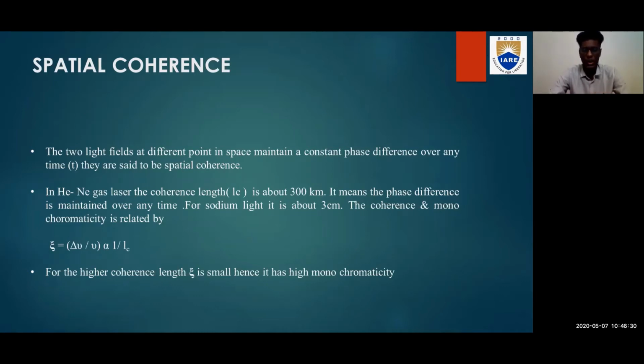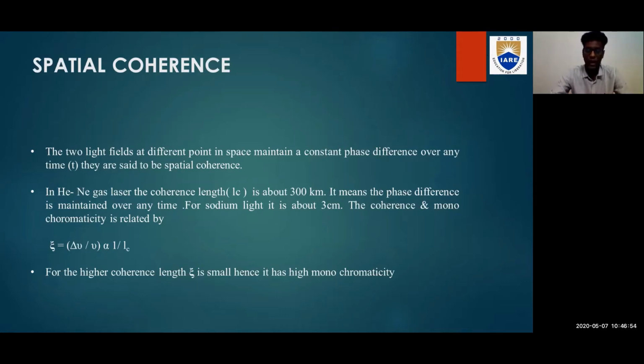In the helium neon gas laser, the coherence length is about 300 kilometers. It means the phase difference is maintained over any time. It is constant over any time. For sodium light, it is about 3 centimeters. The coherence and monochromaticity are related by the following formula: delta ν by ν is inversely proportional to 1 by Lc. For a high coherence length,